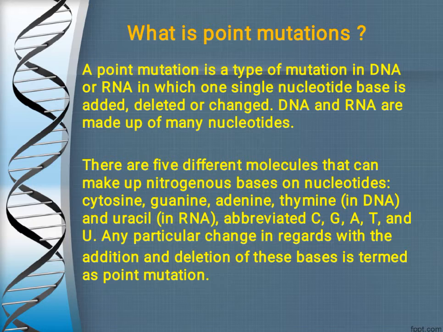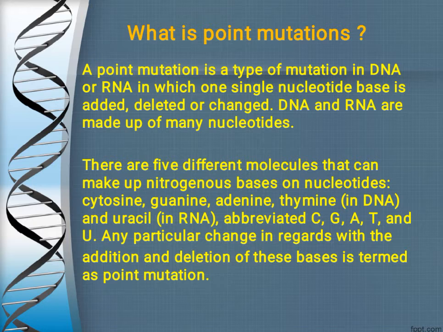I will repeat again. What is point mutation? Point mutation is a type of mutation in DNA or RNA. It means point mutation will occur in DNA and RNA. And in this point mutation, one single nucleotide base is added, deleted or changed.